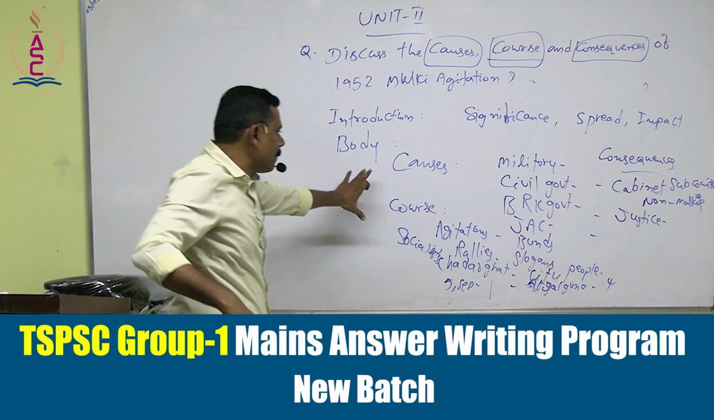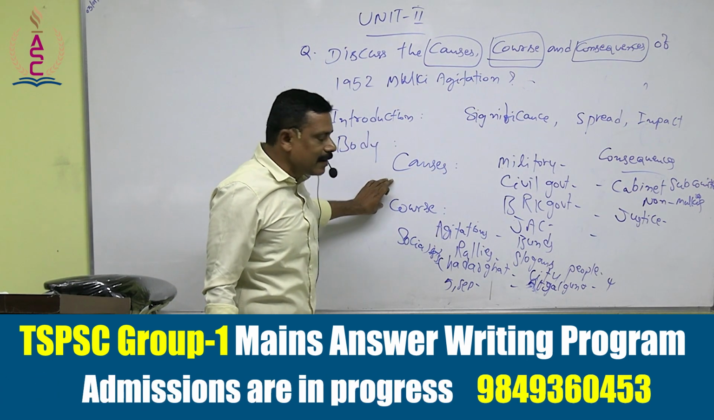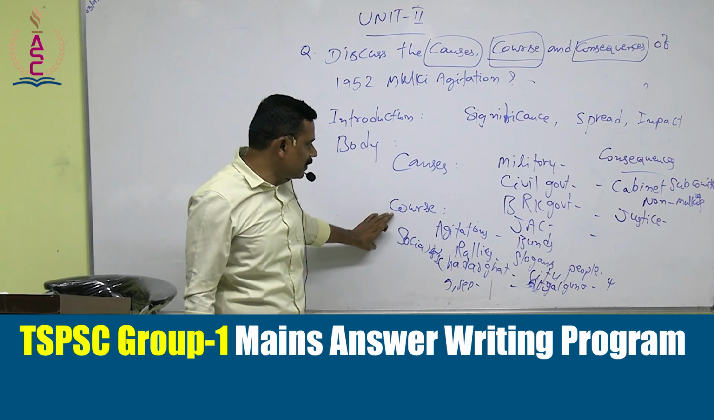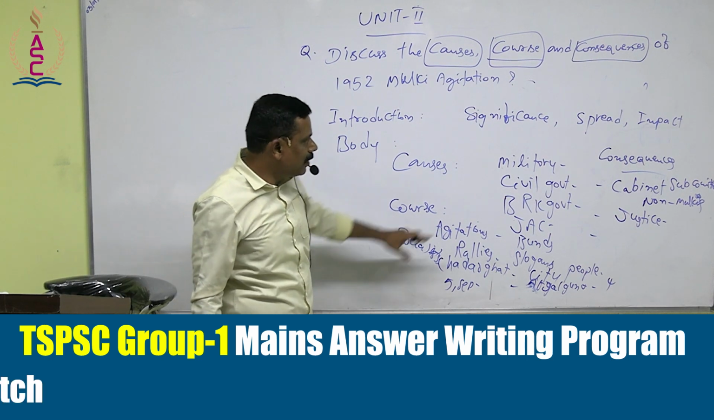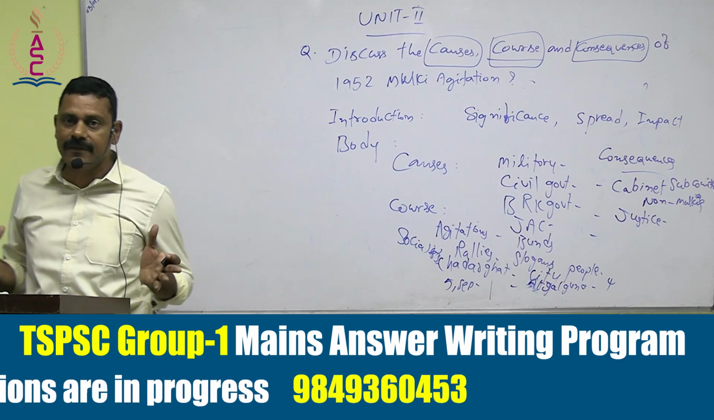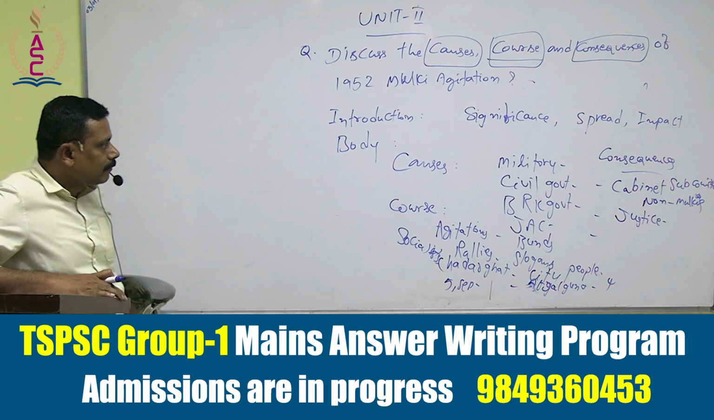So we have 3 components to address as part of the answer. The causes can be summed up in 10 lines, the course of the agitation can be written in 10 lines, and the consequences can be put into the remaining 10 lines. In that way, you can prepare your answer.